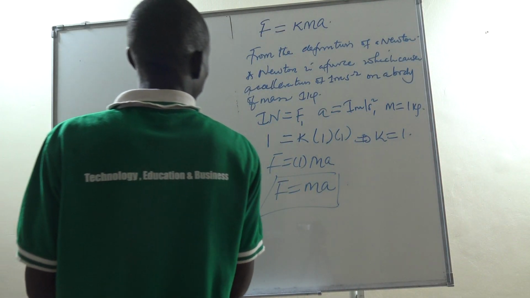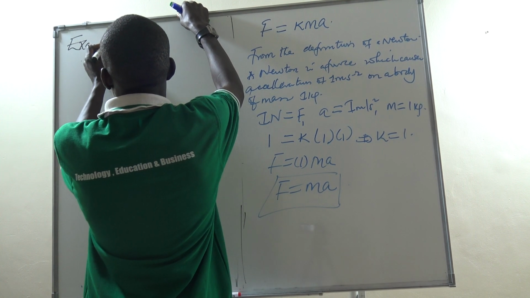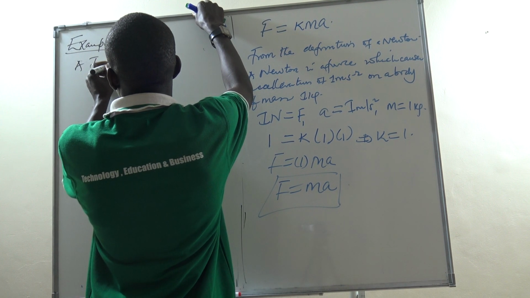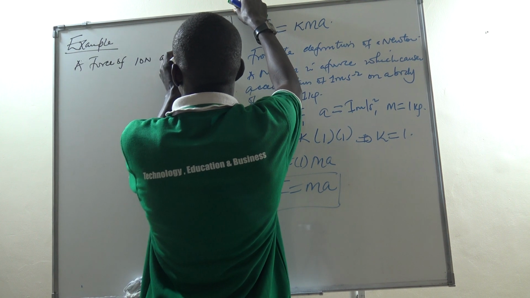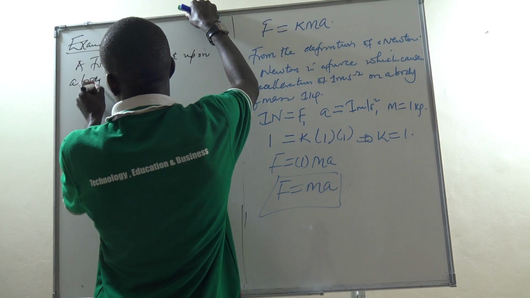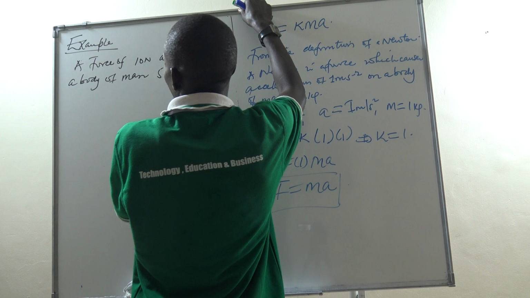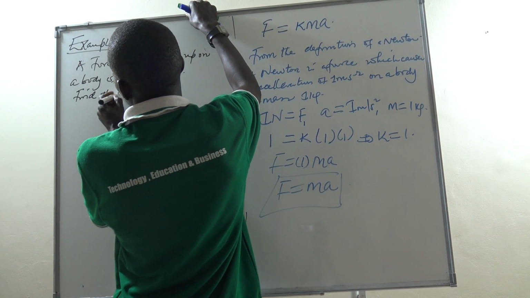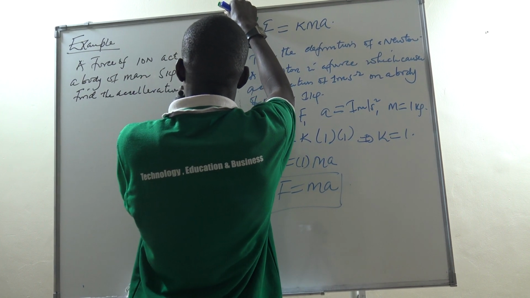Let's look at an example here. A force of 10 Newtons acts upon a body of mass 5 kilograms. Find the acceleration of the body.